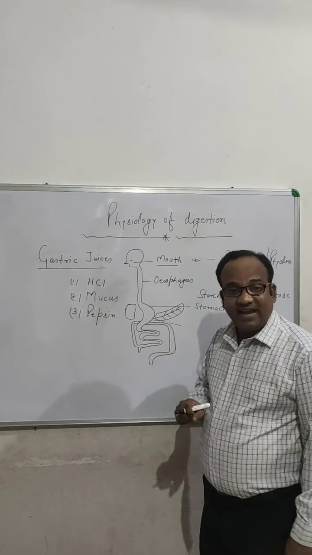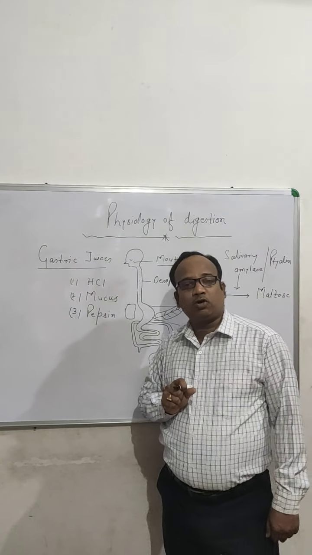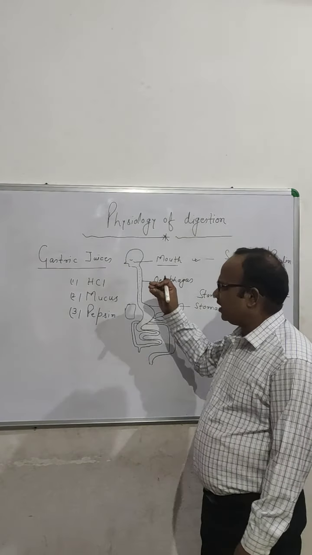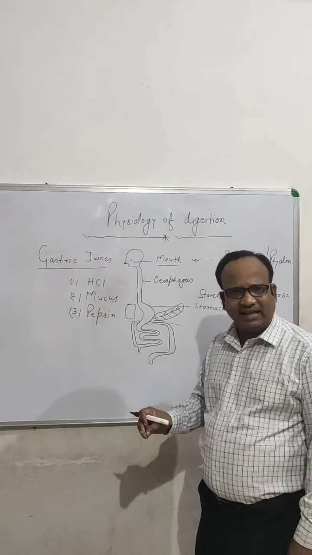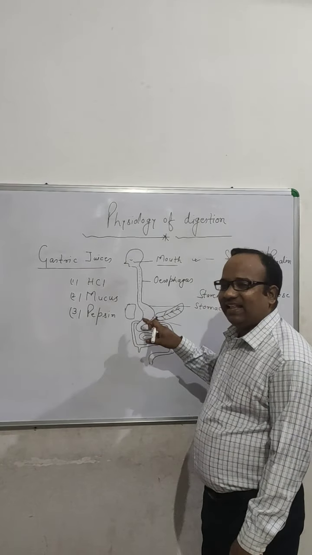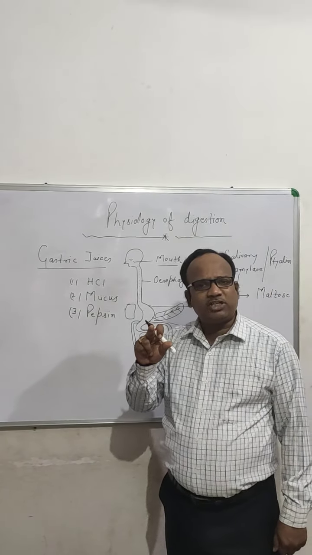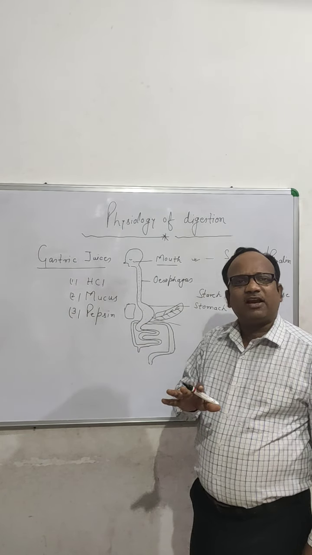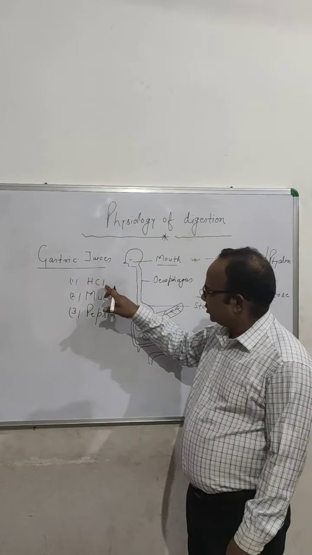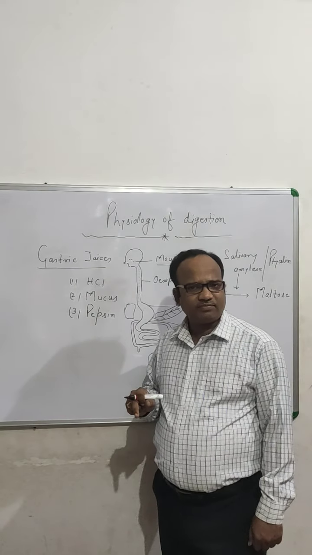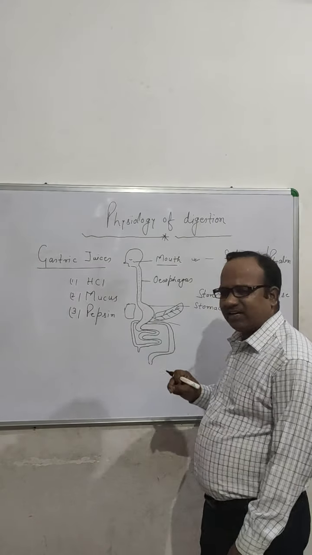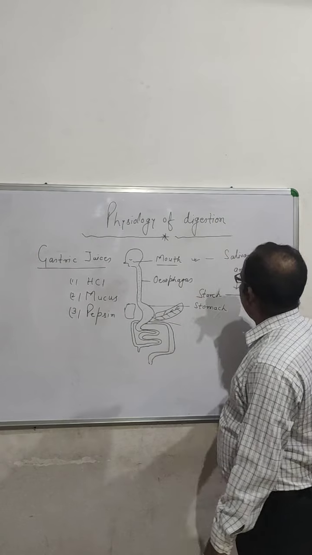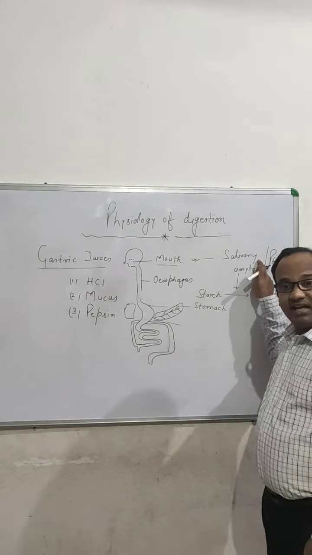Axial kills the harmful microbes which are coming through the food. That means if any germs are coming at this level, then the life cycle of that particular germ is going to be completed here. That means they are going to be dead by the action of this axial. And apart from these 2 functions, axial also stops the functioning of this enzyme, salivary amylase.